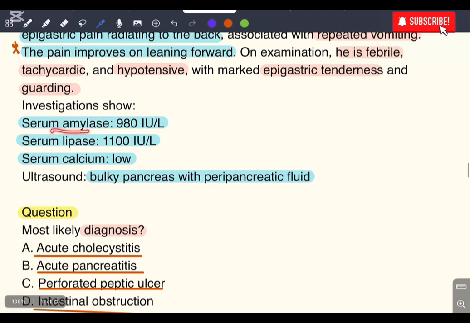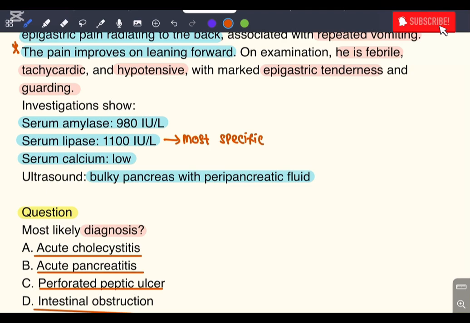Now, serum amylase and serum lipase are elevated because the production continues, but the pathway to the duodenum or small intestine is blocked. So the levels of amylase and lipase increase inside the pancreas, and that causes autodigestion of the pancreas. That is why serum amylase and serum lipase are elevated, and among these, serum lipase is more specific. But in clinical practice, we mostly do amylase.